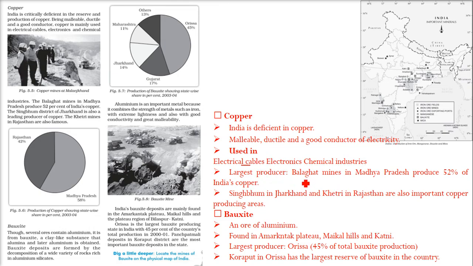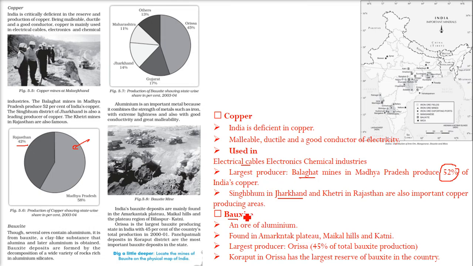And where are the producers? See, Balaghat, which is in Madhya Pradesh, produces almost the highest, 52% of India's copper. 52%. And there are other places also, like Singhbhum in Jharkhand and Khetri in Rajasthan. These are also important copper producing areas. So this is the copper share. You see, Madhya Pradesh, because Balaghat almost produces 52%, Madhya Pradesh is producing 58%, followed by Rajasthan, which is producing 42%.